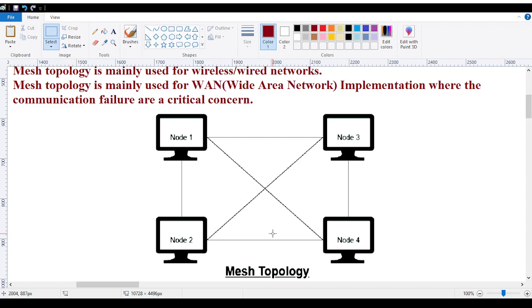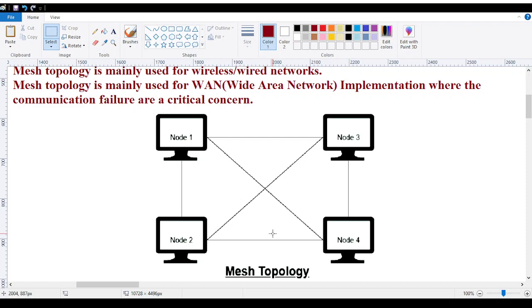So that is the reason at the first, when I was discussing the logical, I used the mesh topology. Why? When we are going for wireless connectivity, it means without wires. Over here, all the nodes are going to be in separate connections. You are getting the wireless cell phone network. It means Airtel is giving you one, Jio is giving you one. All your Jio phones are connected with each other at some point. You are connected with that cell phone network.